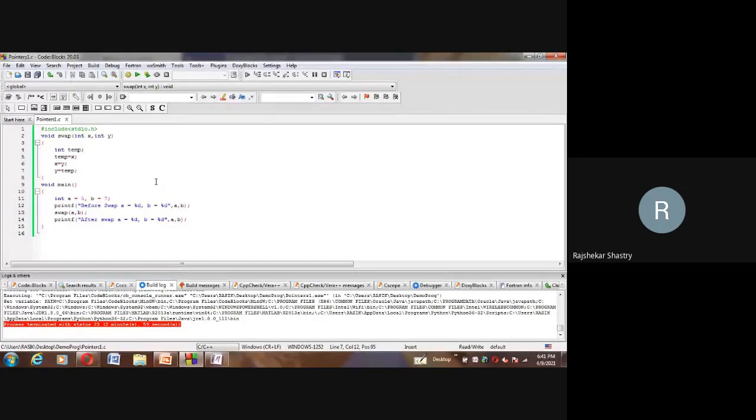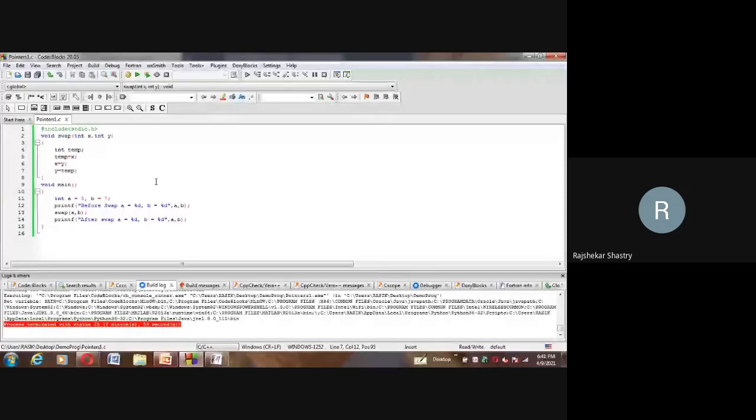So in many cases, if you are not expecting the contents of the caller to be changed, you better go for call by value, because you are not interested in changing the values of the variables which are declared in the caller. Here the declared caller variables are A and B. So in that case, call by value is quite enough.